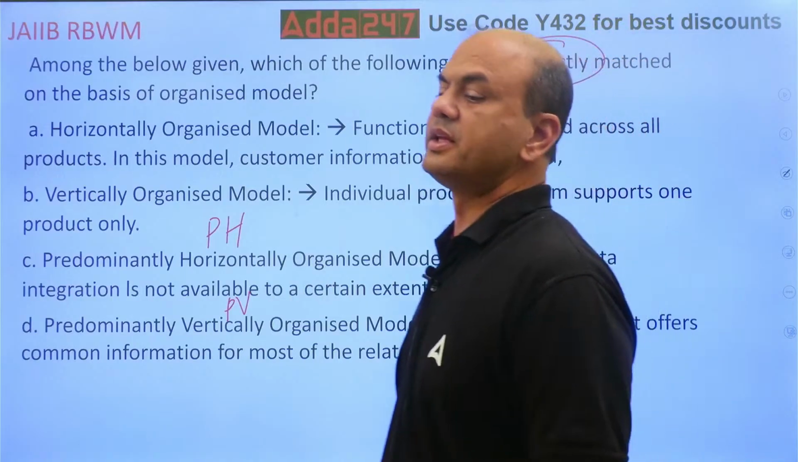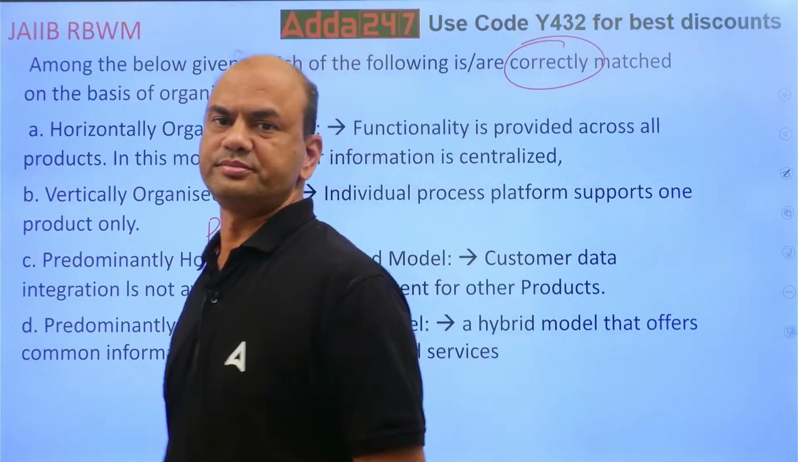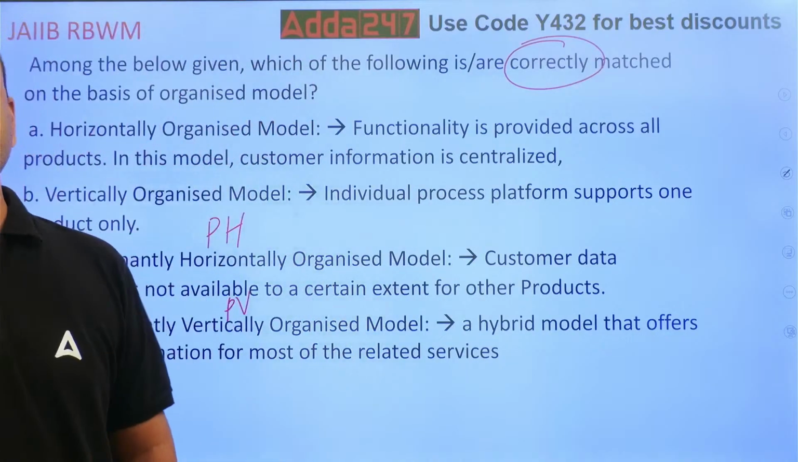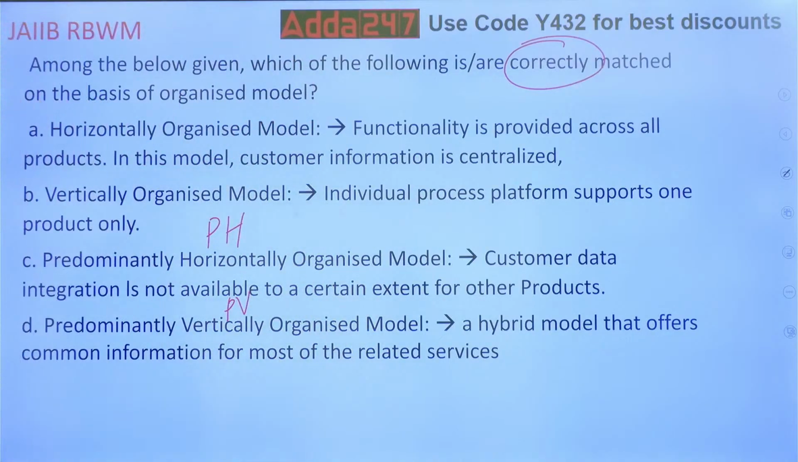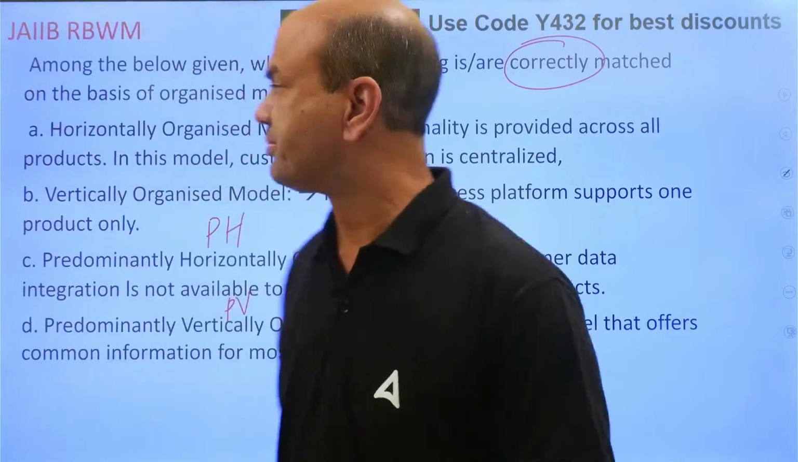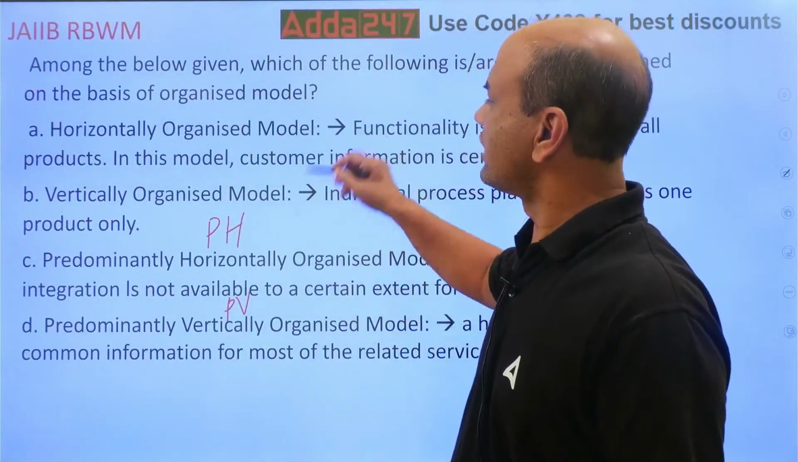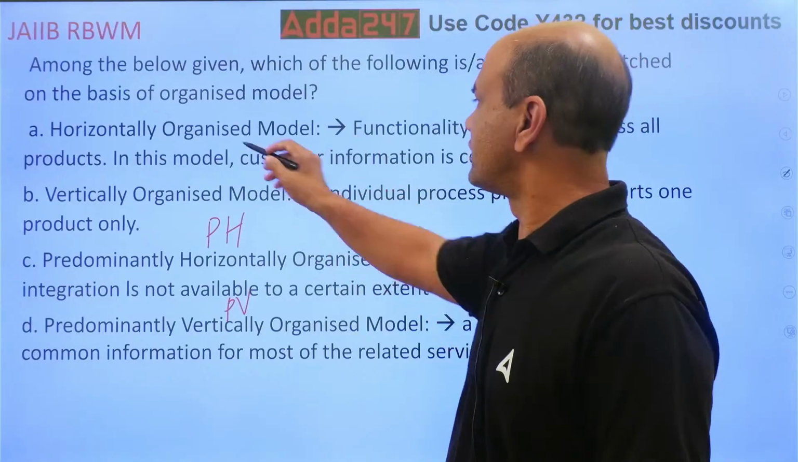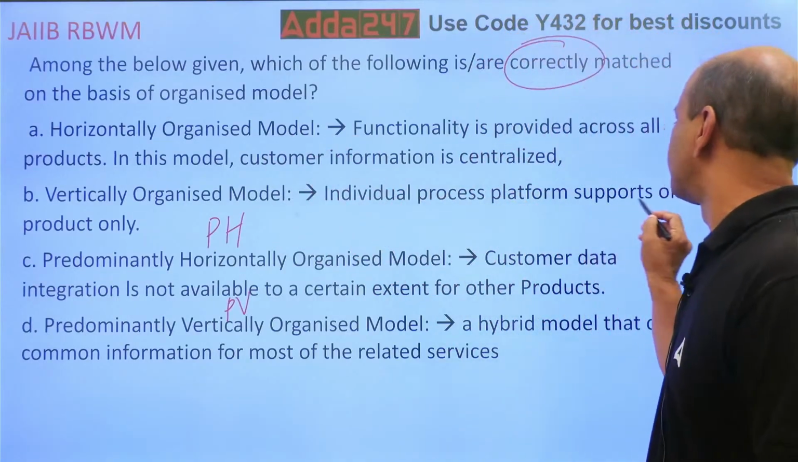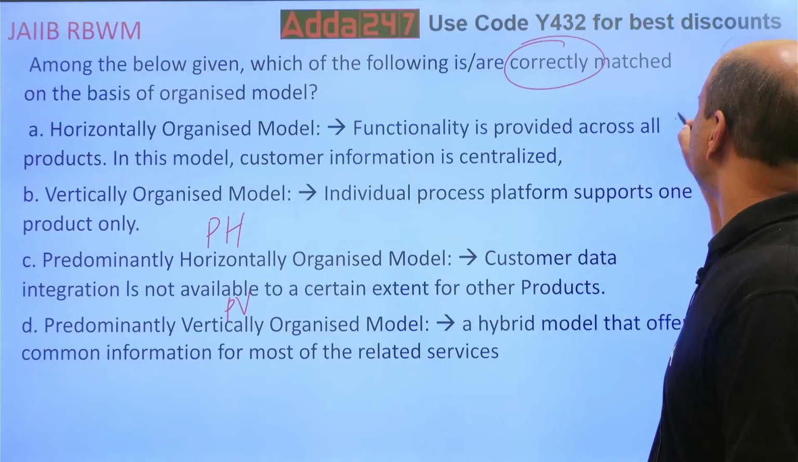So which one of these is correct? Think. You want the correctly matched one. So let's see, say this, the first one. These two are reversely matched. Means what? Horizontally organized, individual process platform supports one product only. So we'll mark this like this.